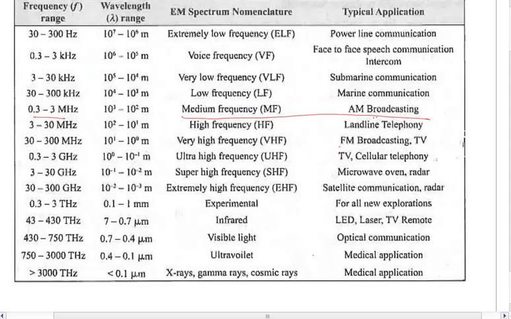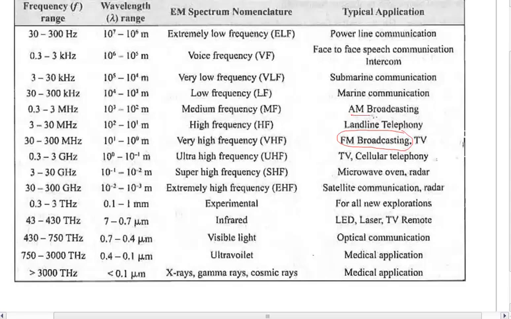Previously all radio was AM broadcasting. Then FM broadcasting came, where frequency modulation was used for broadcasting. And right now all radio is basically FM broadcasting, because obviously FM broadcasting has a lot of advantages compared to AM broadcasting. But there is a very interesting story.